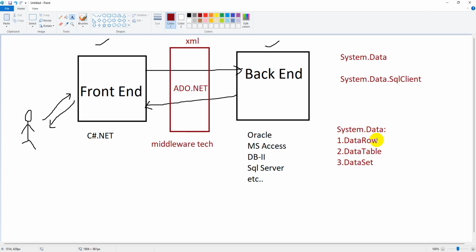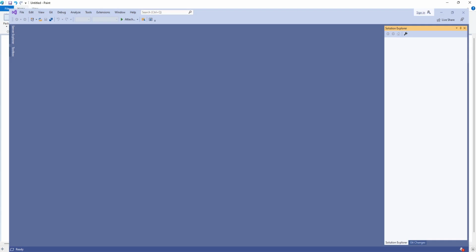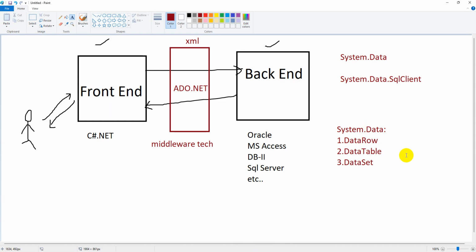Now let's take DataTable and DataSet, because DataRow will be covered in DataTable, which again will be covered in DataSet. Let's take simple programs and I will demonstrate how a DataTable works, how it can store a table of data, and how we can print it back to the screen. If you understand this DataTable, you can easily manage DataSet also.